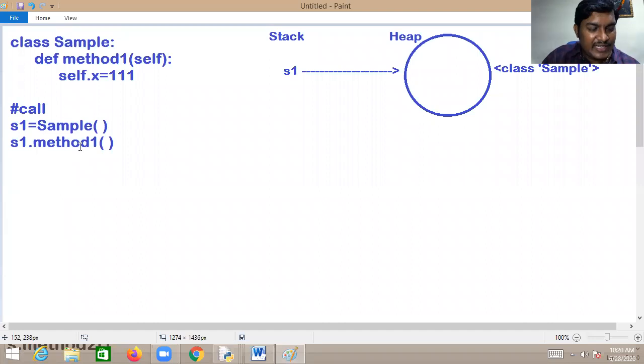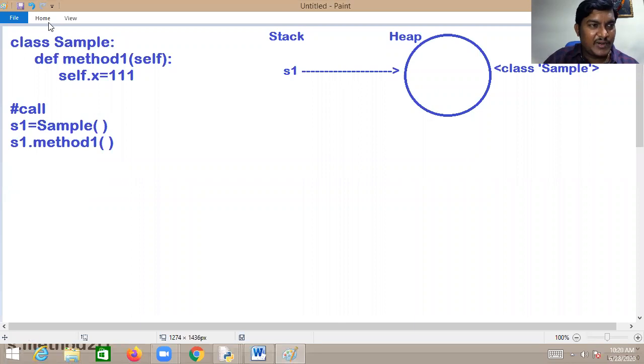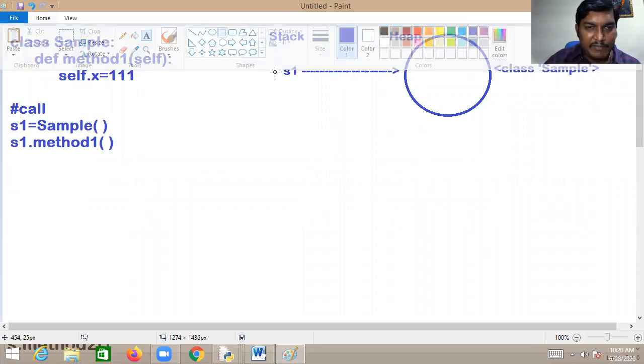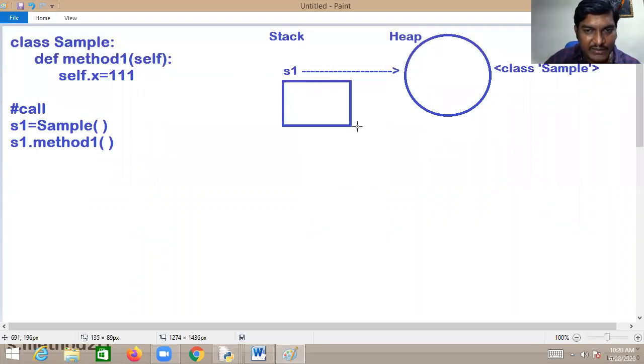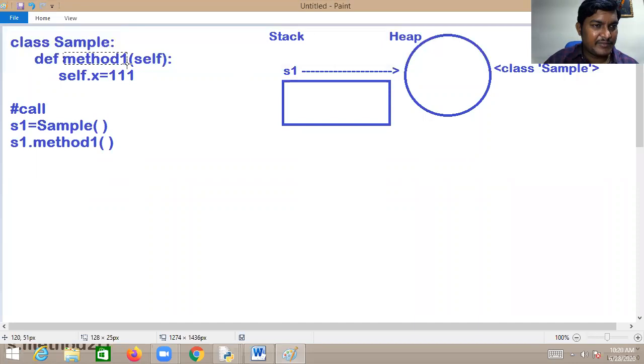So now method 1 is executing with respect to S1. Type of S1 is sample. Control jumps to the sample, searching for method 1. There, immediately memory is allocated for the method 1 in the stack. So method 1 memory is allocated.